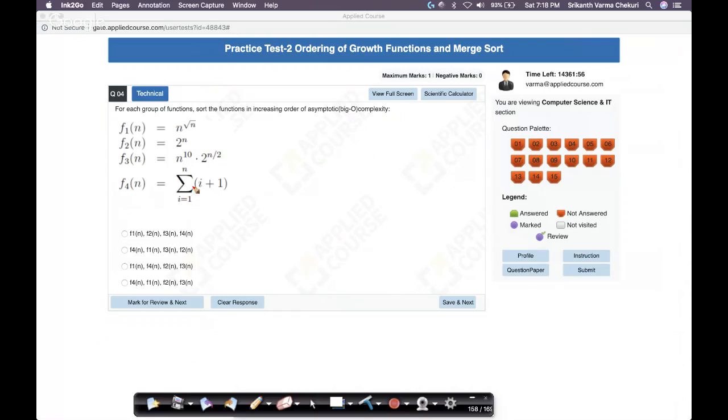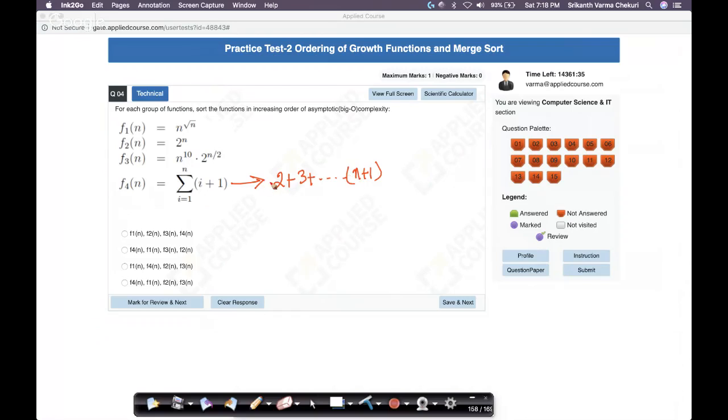Let's start with this. What is this? If you say i equals 1 to n, i plus 1, what is this? This is basically 2 plus, think about it, i plus 1. When i equals 1, this becomes 2. 2 plus 3 plus, and so on up to n plus 1. That's what it is.